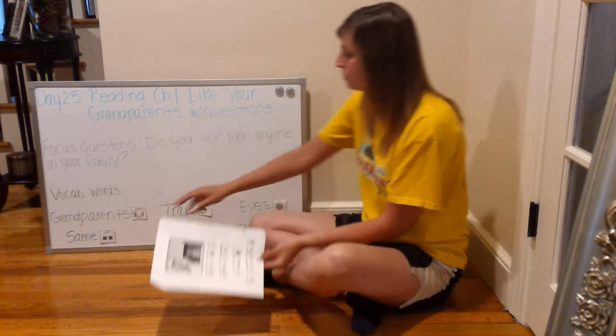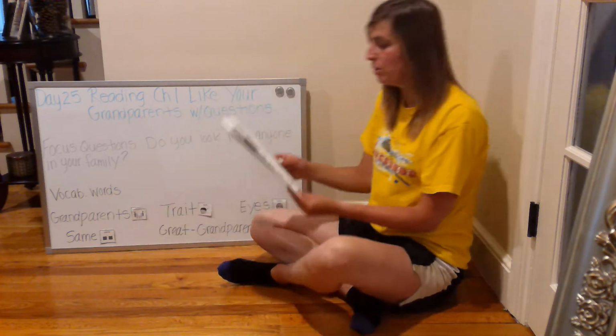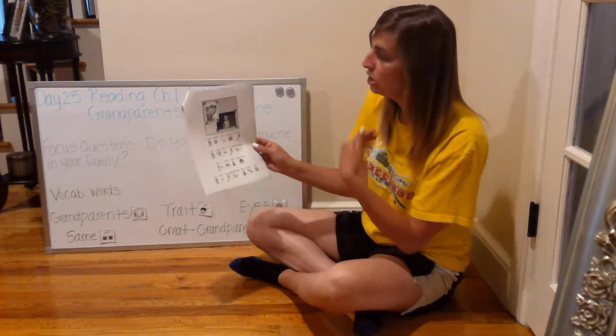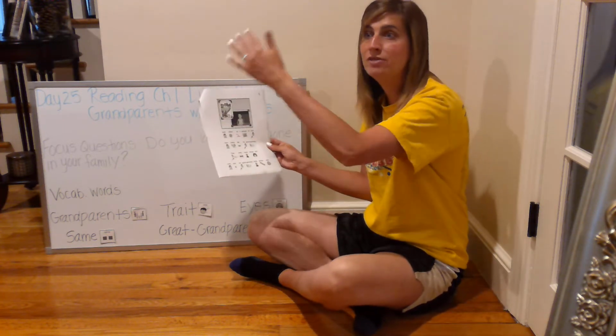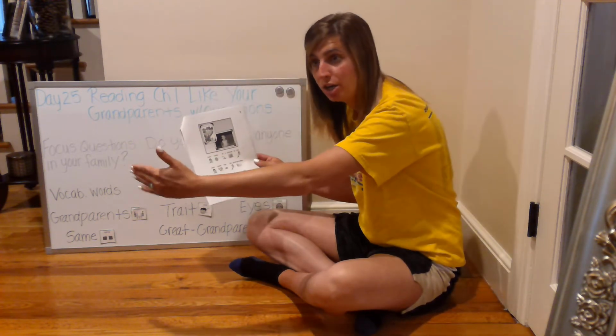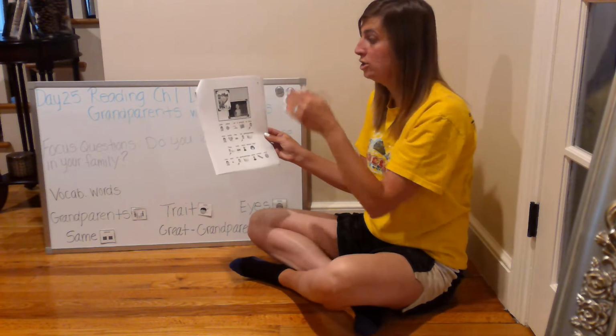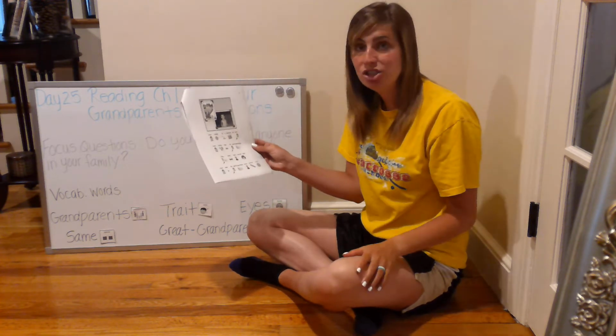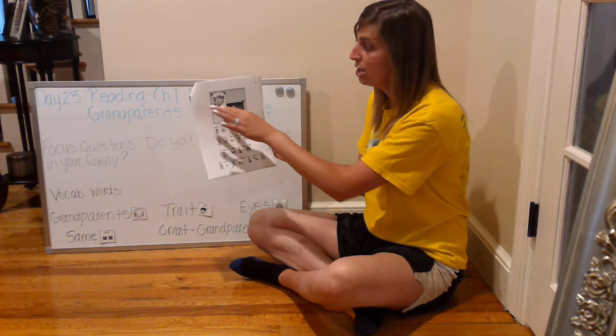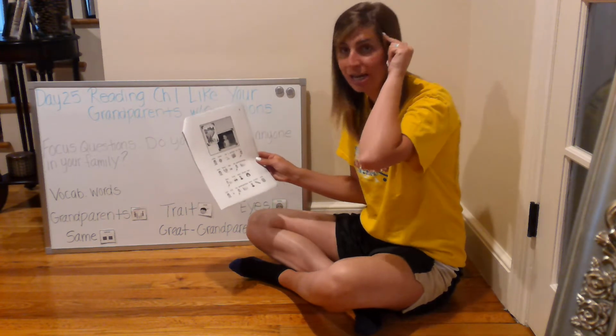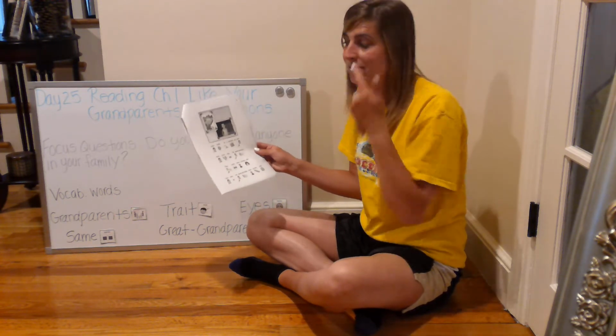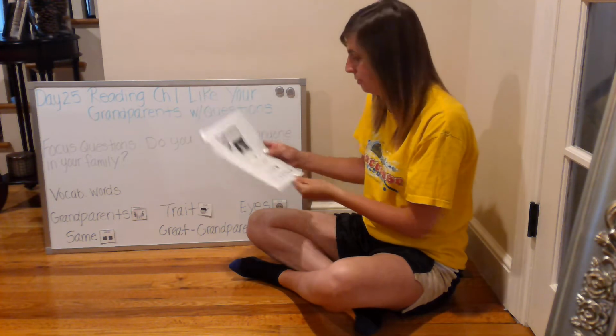So now, the vocabulary word same we heard about in here. So when Josh is comparing pictures of his great grandpa when he was younger to pictures of when Josh was younger, Josh noticed that him and his great grandpa both had the same color hair, which is brown, and both had the same color eyes, which are brown.